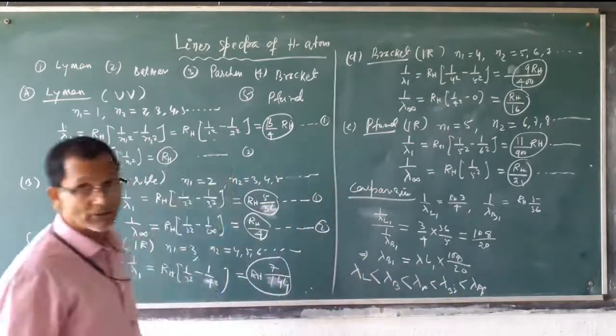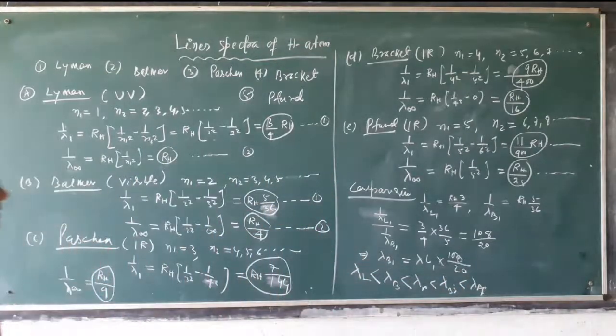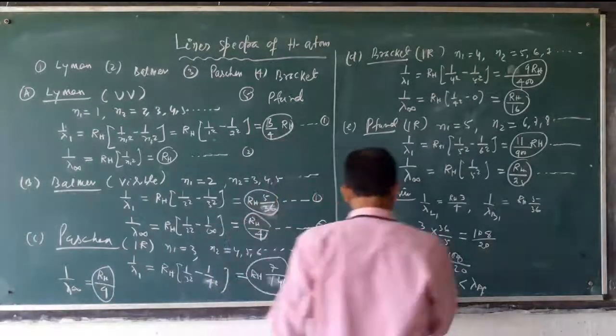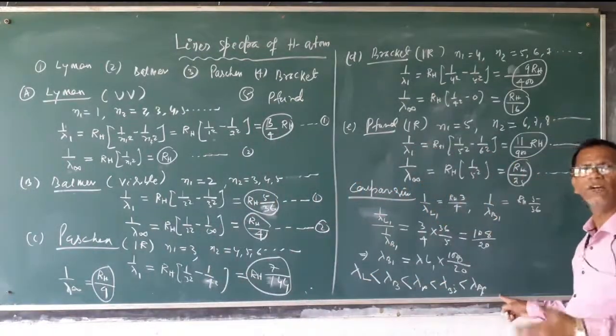If lambda value increases, energy decreases. Just opposite. Lambda is increasing means energy decreasing.